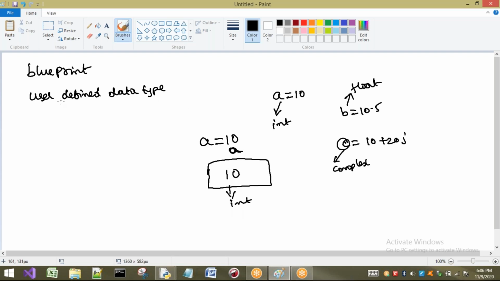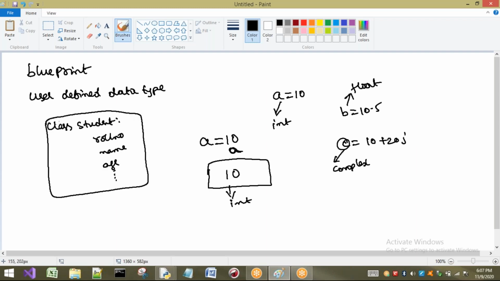So here how it is going to act is user defined data type, which means I can define, for example, class student. So student should contain what? For example, a roll number, name, age, and so on. It may contain different things. Okay, so who is going to create this one? The user is going to create this one by using what? A keyword called class.